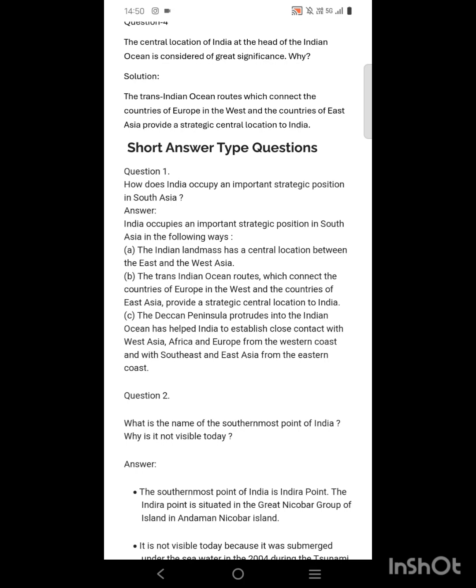The Deccan Plateau protrudes into the Indian Ocean and has also helped India to establish close contacts with West Asia, Africa and Europe from the western coast, and with Southeast and East Asia from the eastern coast. So, the Deccan Plateau also helped India to establish its close contacts with West Asia, Africa and Europe. That is why India has a strategic position in the list of countries of South Asia.